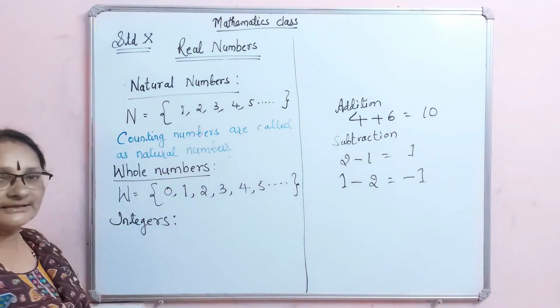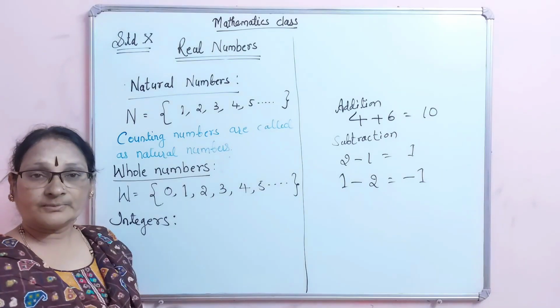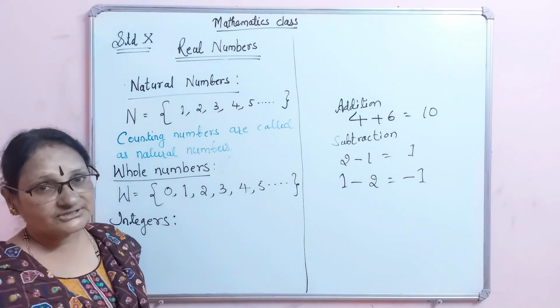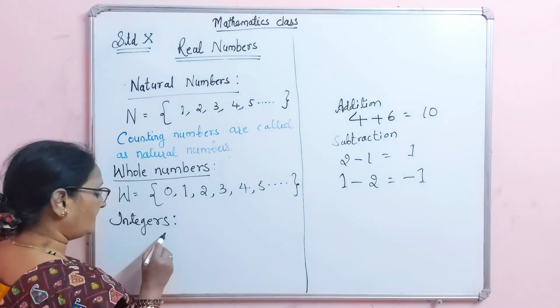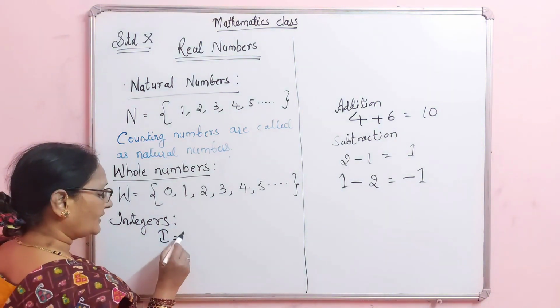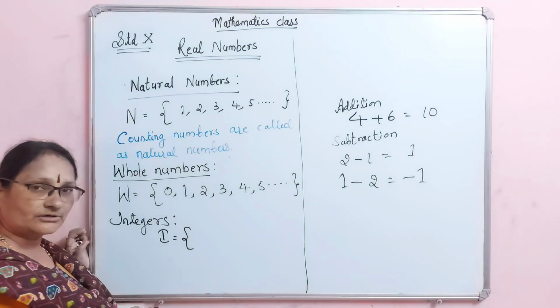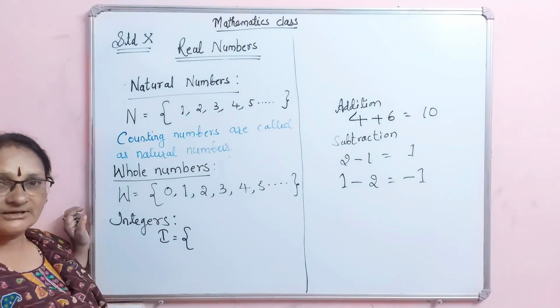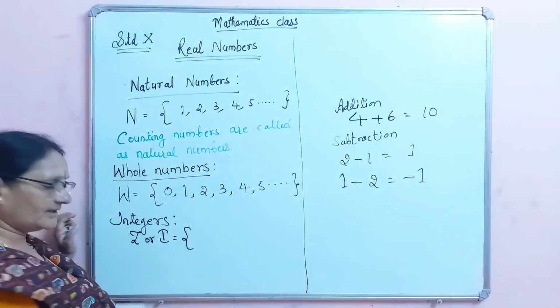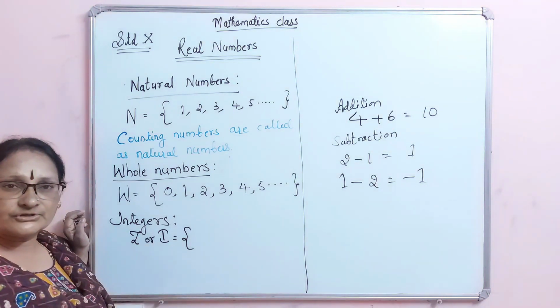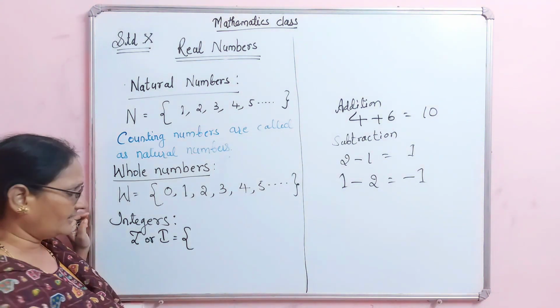So integers are nothing but the set of positive integers and negative integers, including 0. Integers are denoted by the letter I or Z, because the mathematician Jahlin introduced integers to the mathematics field.